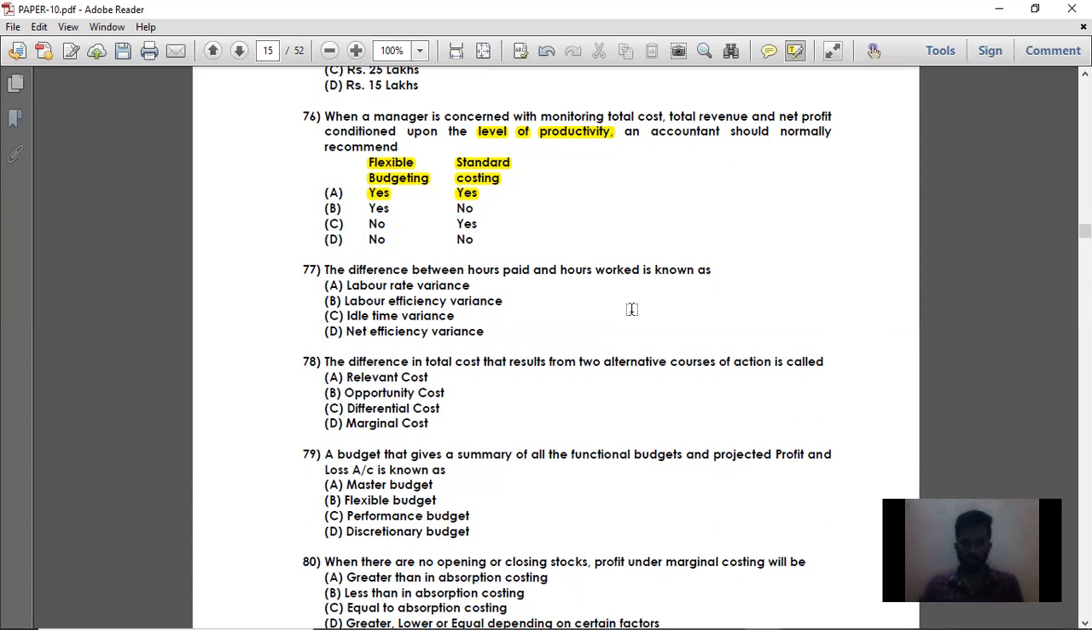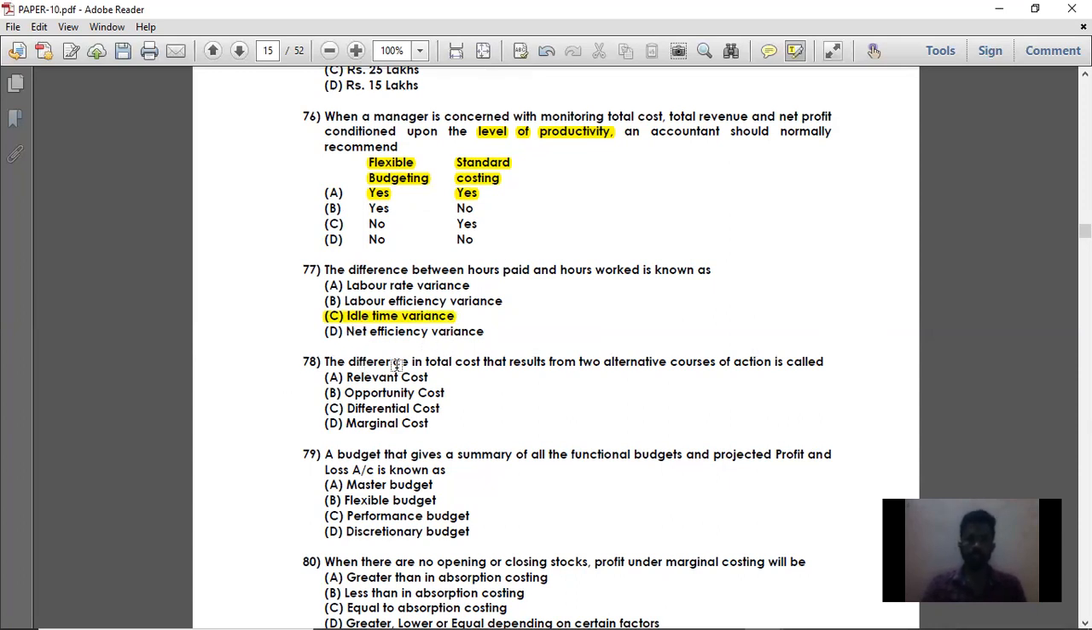paying standard rate for that hour. That is, a company is paying the employee at some wage rate for that hour which has not been worked by the employee, which is nothing but idle time. So the difference between the hours paid and hours worked is known as idle time variance. If suppose I am not working at a particular hour and I am getting paid, it is nothing but idle time. So that variance is called idle time variance.